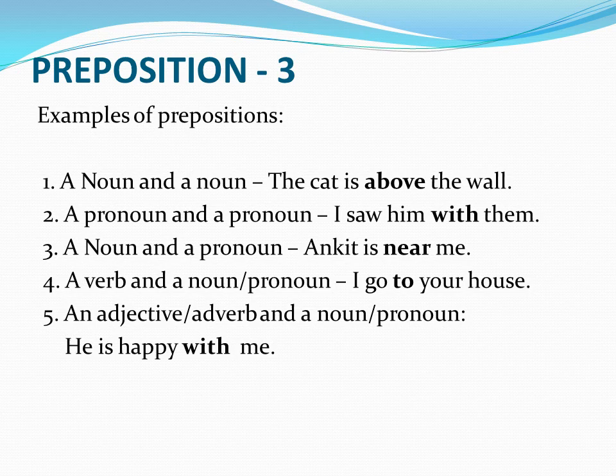Now let's see a verb and a noun or pronoun. I go to your house. Now go is a verb and house is a noun. So to is the preposition which is telling the relationship between go and house, that is a verb and a noun. Now let's see an adjective or adverb and a noun or pronoun. If I say he is happy with me, now happy is an adjective, me is a pronoun, and with is the preposition which is telling the relationship between happy and me.